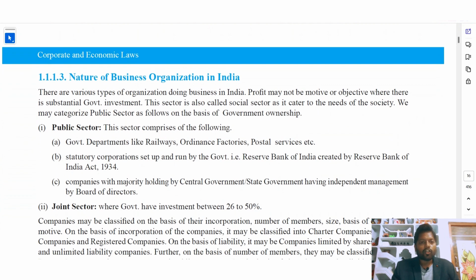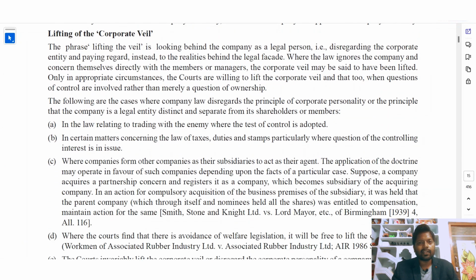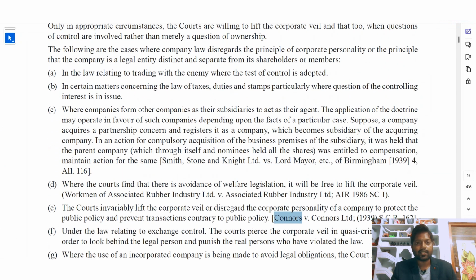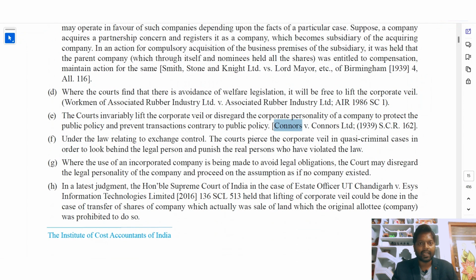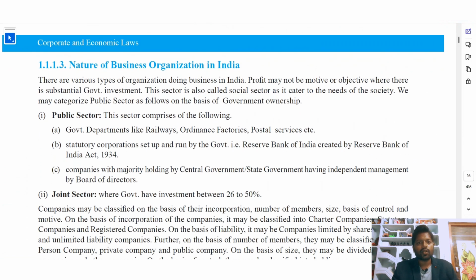Nature of business organization. So these were the features of lifting of corporate veil. Some case laws will be asked in the exam with some practical questions. So if you remember all these rules, then it will be very easy for you to answer that question. Okay. Next, nature of business organization in India.